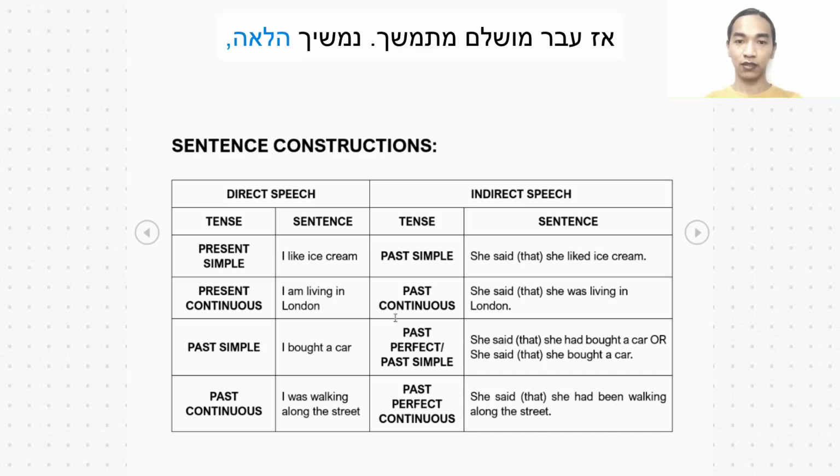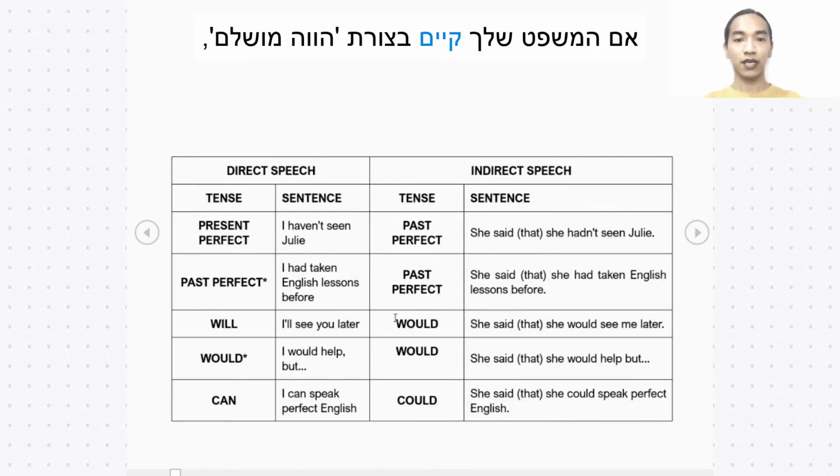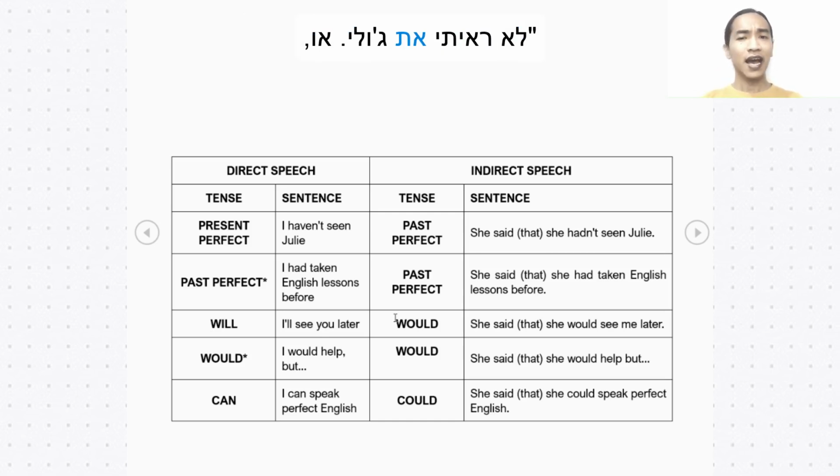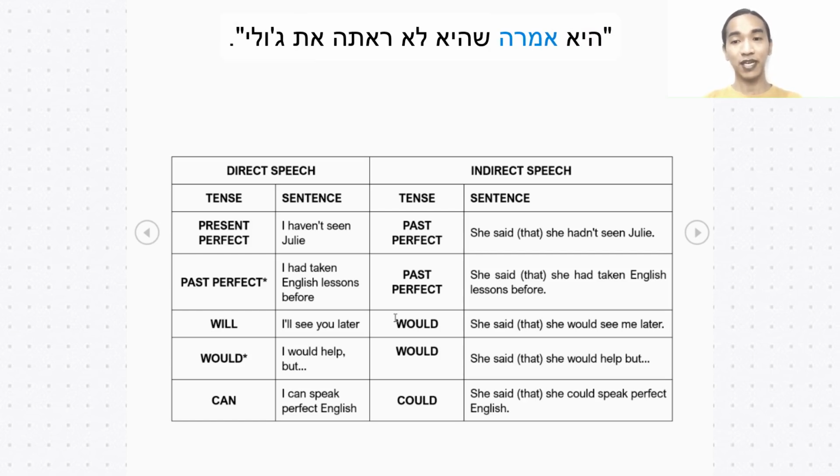Moving forward, if your sentence is present perfect, change it to past perfect. Example, I haven't seen Julie. For indirect speech, she said that she hadn't seen Julie. So this is past perfect tense.